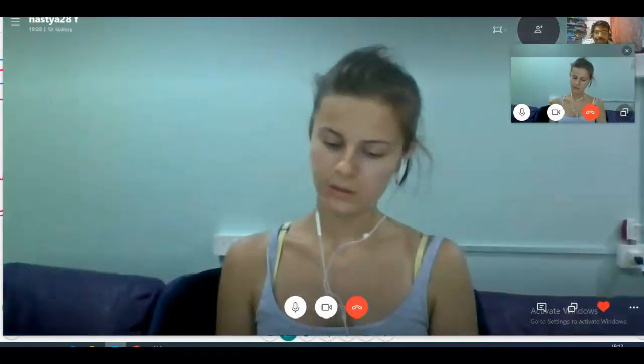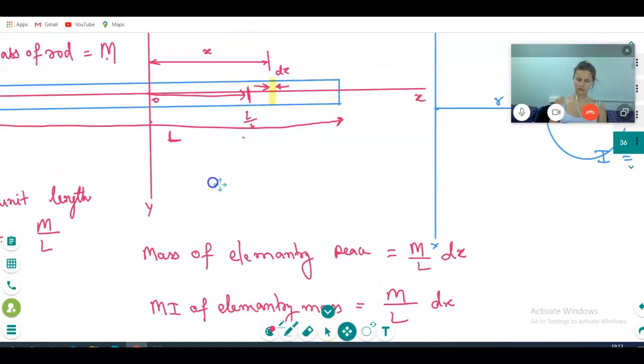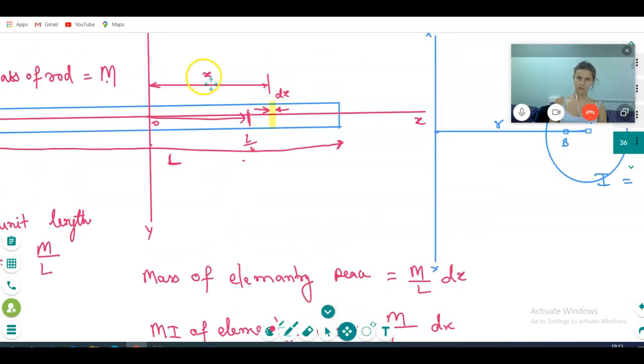So the moment of inertia of the elementary mass is equal to how much? It is going to be M by L dx multiplied by x square, because this mass we have taken at x distance, for the axis of rotation.